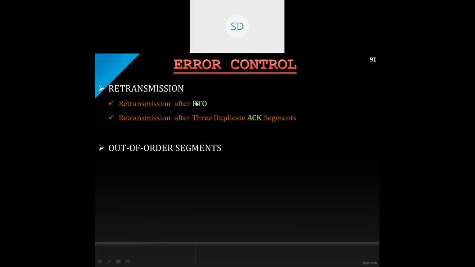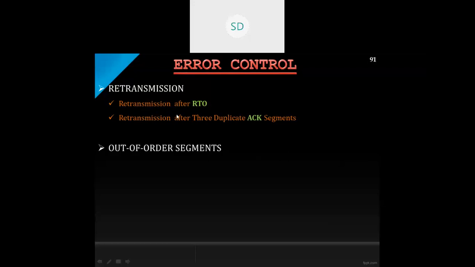So that is what is given here. First one, retransmission after RTO. RTO means retransmission timeout. When the retransmission timeout occurs, retransmission will take place. And second one, retransmission after 3 duplicate acknowledgement segments. If you receive 3 duplicate acknowledgement signals, it is again an indicator that an error has occurred. In that case, again, the retransmission will take place.